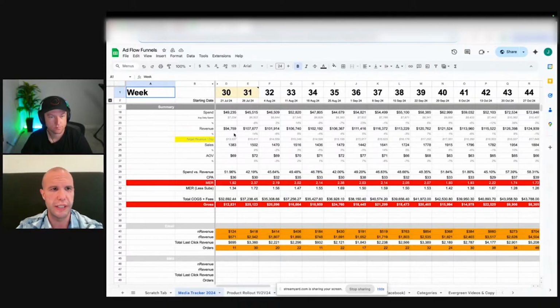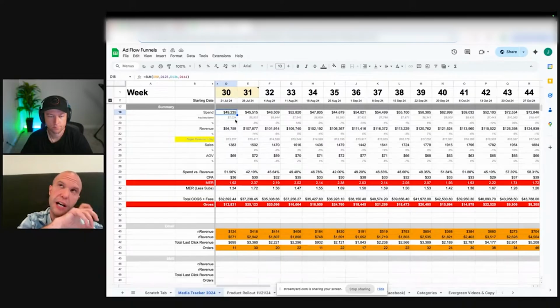So what we're looking at here is we have a summary, and the summary is sort of just our cash in, cash out. This is like our CPA, MER, gross and net profitability, etc. So this spend here is agnostic of channel source. So this actually includes X, Google, Meta, and Amazon. No, I'm sorry, not Amazon. We have Amazon down lower, but this is just Meta, X, and Google spend, and then anything else that we may be testing as a channel.